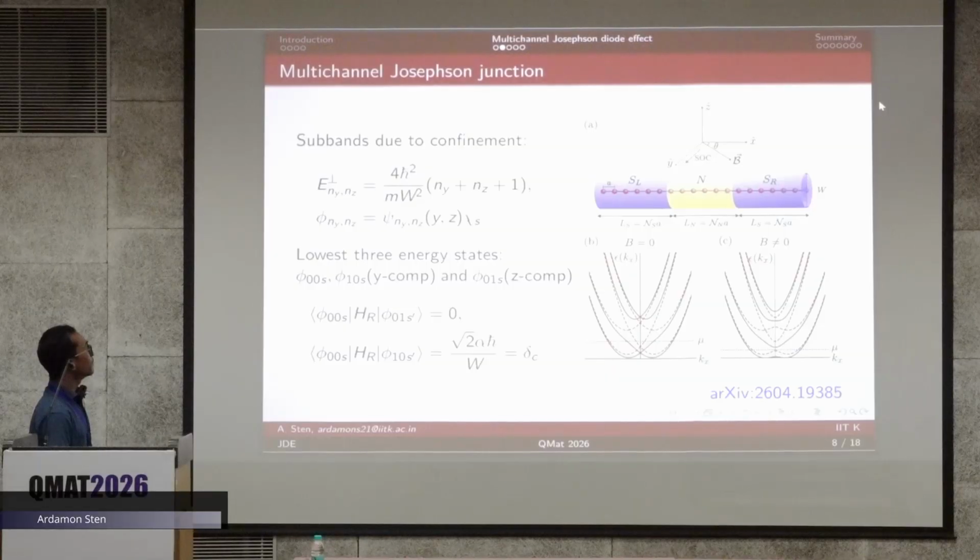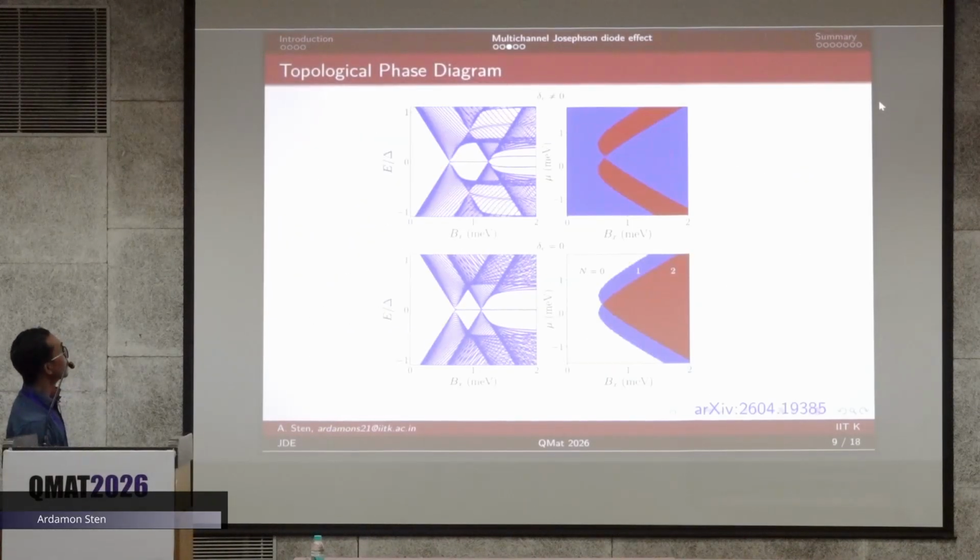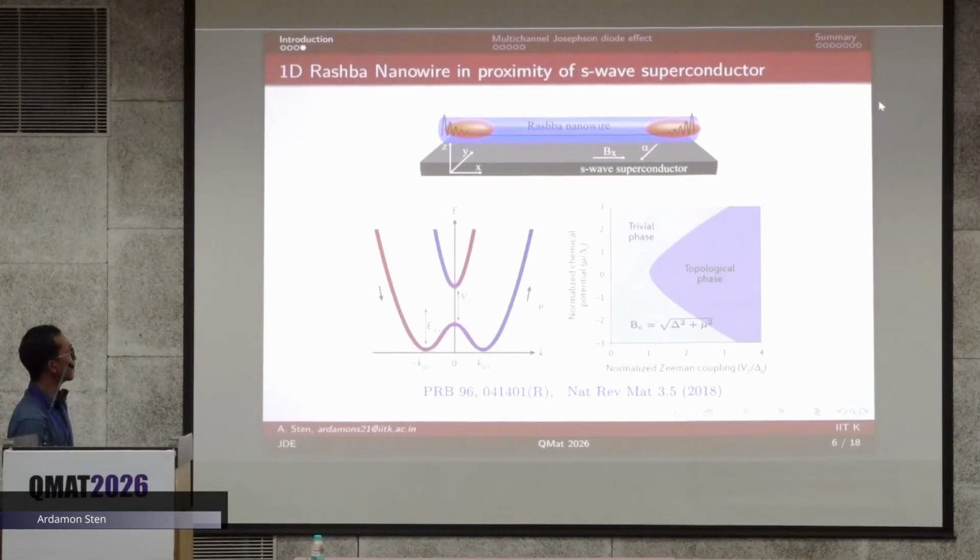So now that we have the system, we'll be looking at how the topological phase diagram modifies in the presence of multiple channels. First of all, we plot the low energy spectrum of the system. We see that for lower Zeeman energy, the spectrum is gapped, but after a certain value there's a critical transition point where we get zero energy states. These zero energy states are the Majorana modes, which are localized at the edges of the nanowire like this.